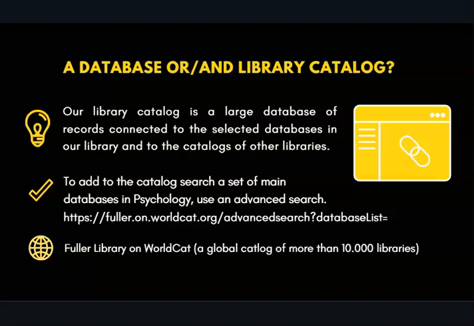To add additional databases or a subset of databases in psychology to your search via the library catalog, you can use an advanced search. To proceed to the advanced search, click on the advanced icon located next to the main search box of the library catalog. Then, select a database or group of them to save your preferences for the next search.